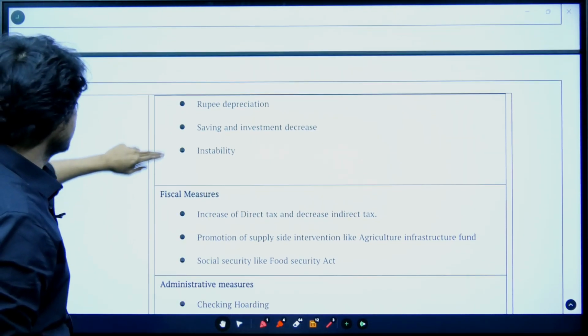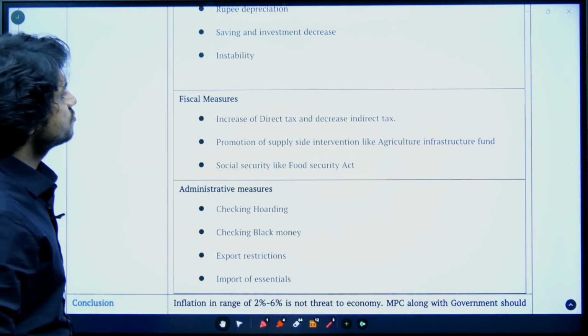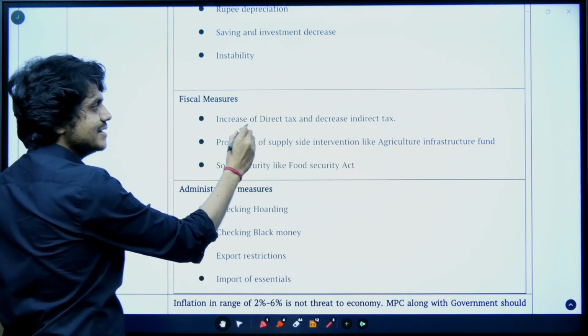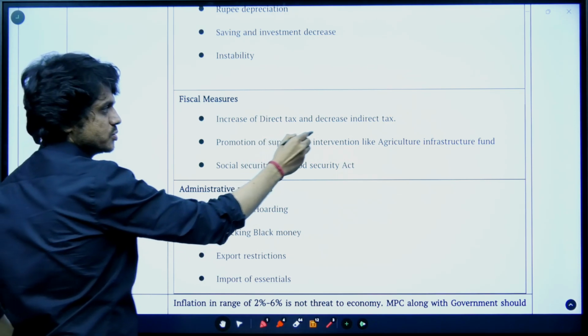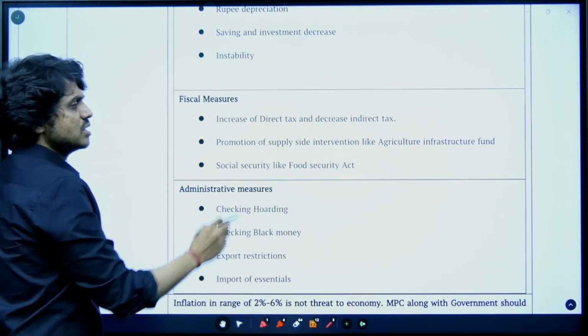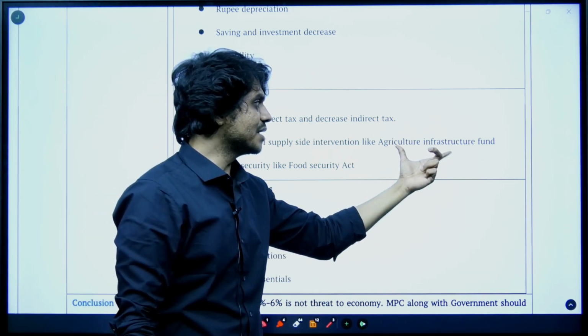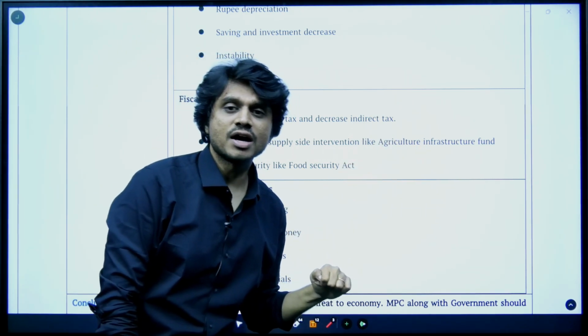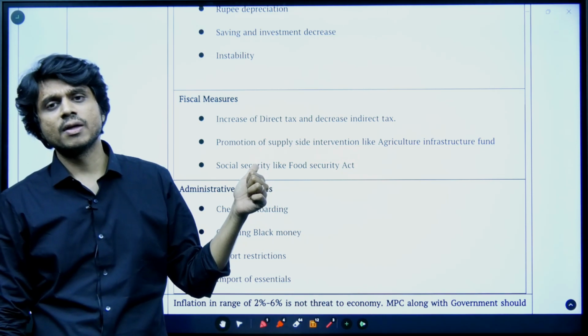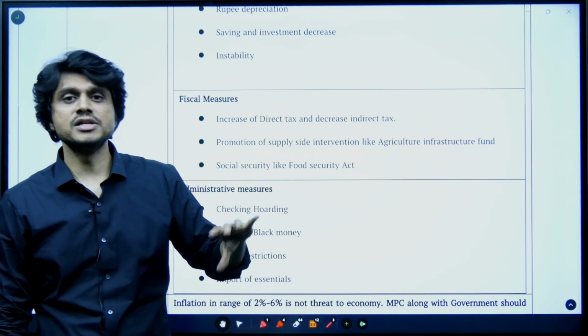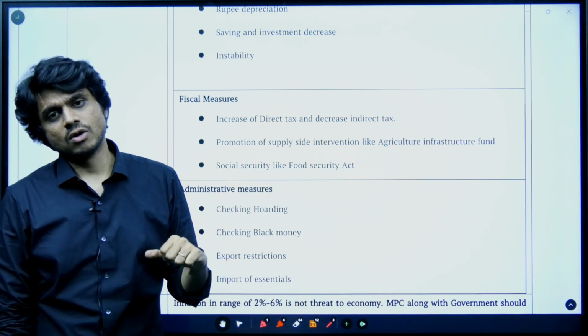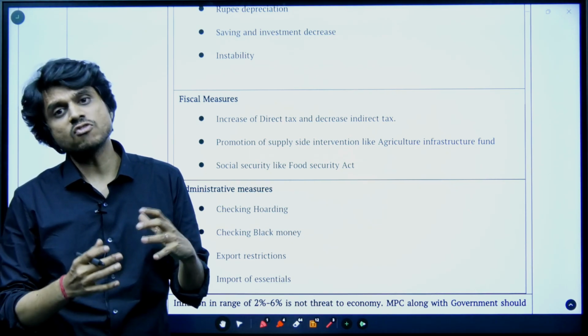Then what are the fiscal measures? I have told you there is an increase of the direct tax so that demand is reduced, and a decrease of the indirect tax. Promotion of supply, like during the time of COVID, the government promoted the agriculture infrastructure fund. What is this? Some 1 lakh crore fund is being released into the market. With this, a fund is created.